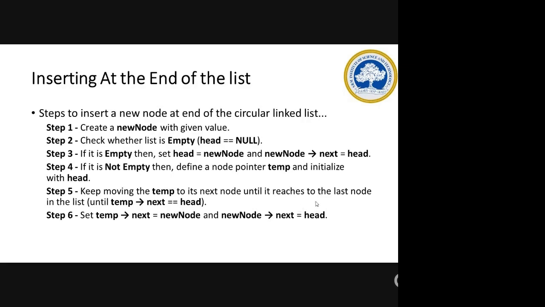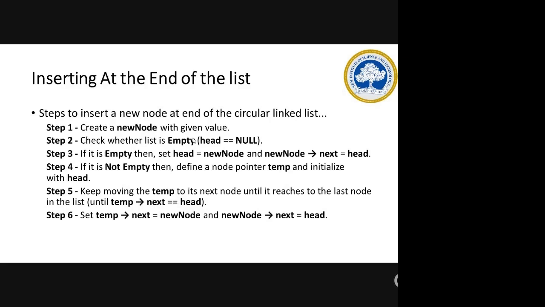So now if the third node is the last node in the list, and it is pointed to the head, then you have to add the new node there, because this is insertion at the end. So you add temp of next as the new node. The new node will be added next to the last node. That is, temp is now at the last node of your list. So temp of next will be the new node and the new node's next should be the head. Clear with this end of the list?